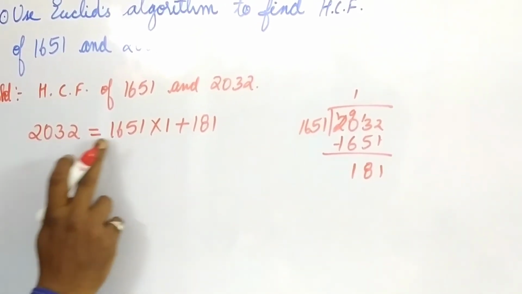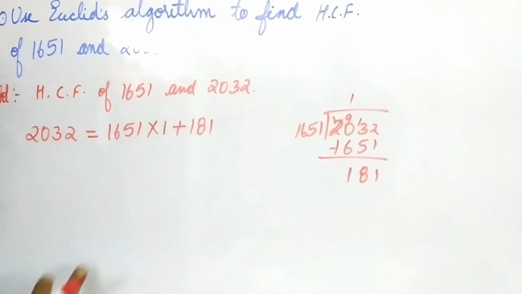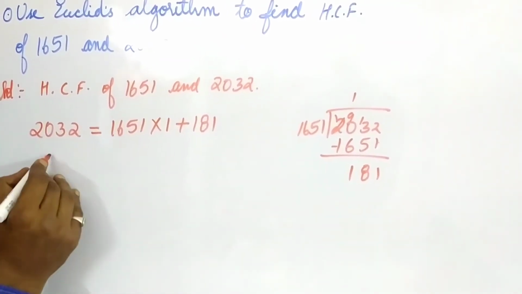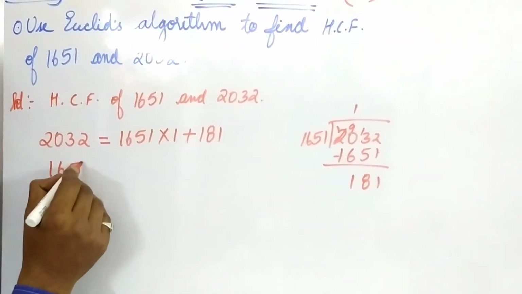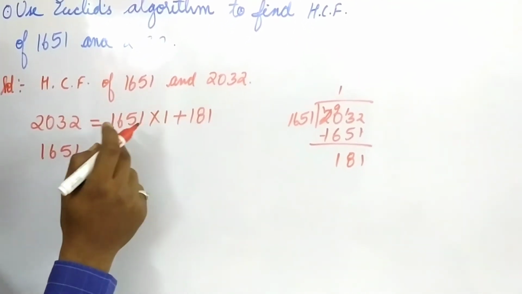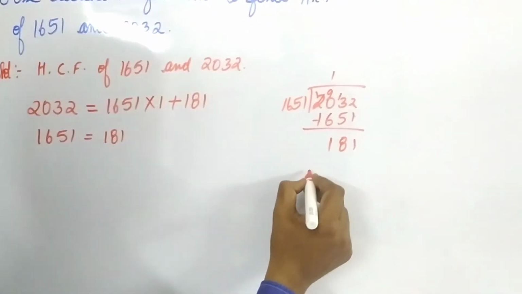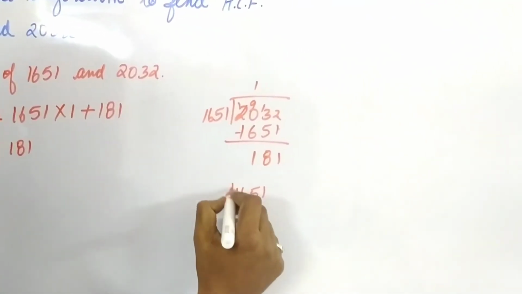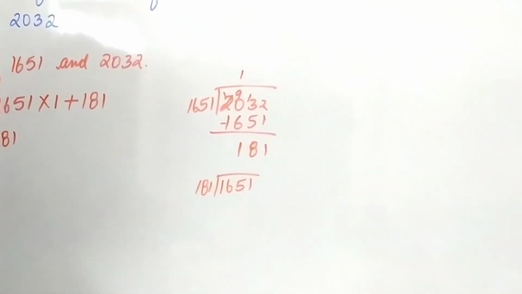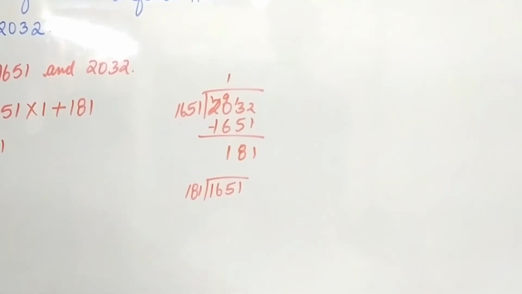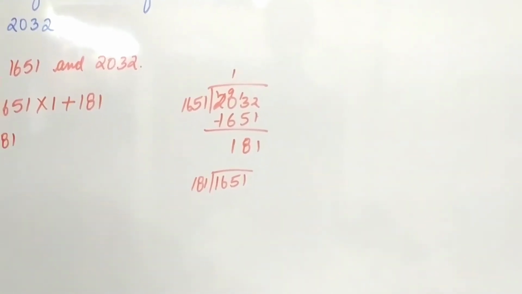A is equal to BQ plus R. Now this B will become A in the next step. 1651 is equal to, this remainder will become B, 181. The 1651 divided by 181.